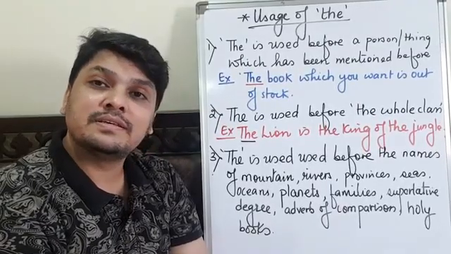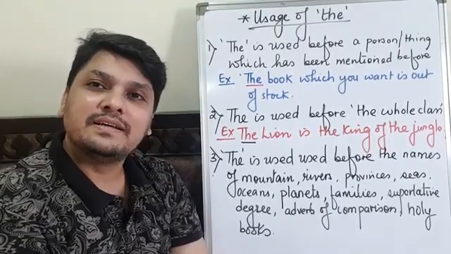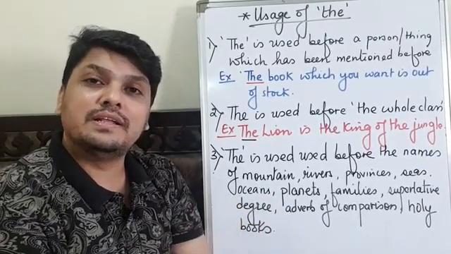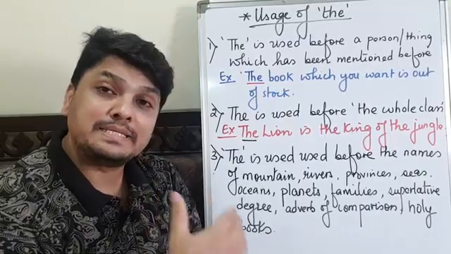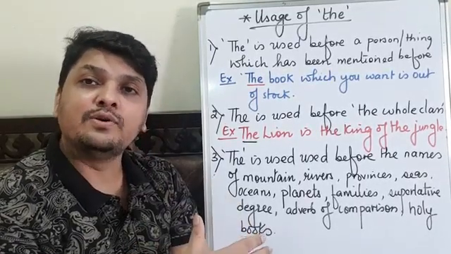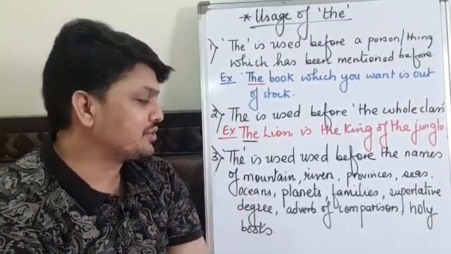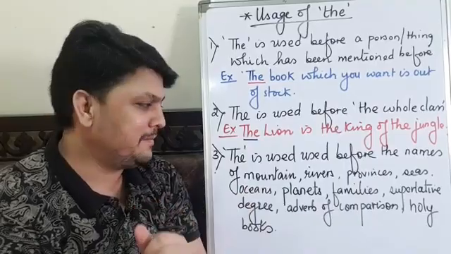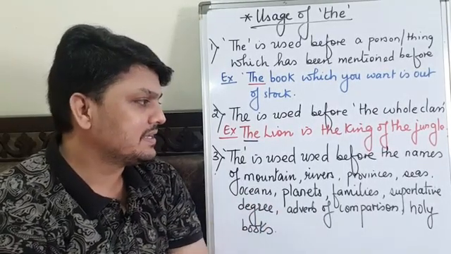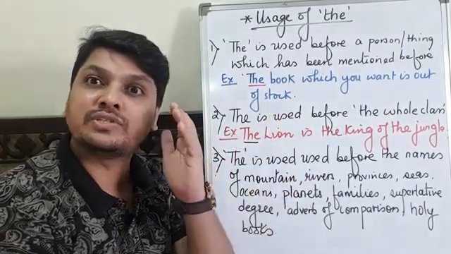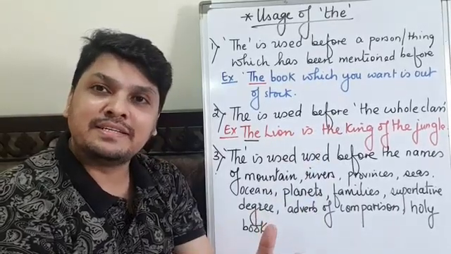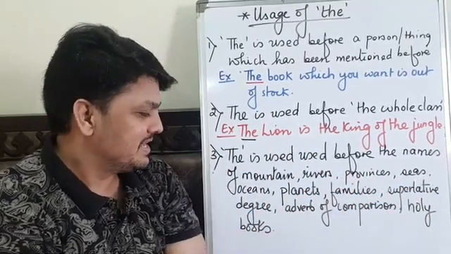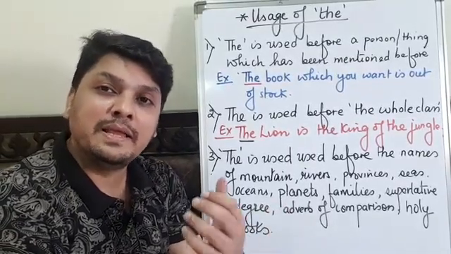the Yamuna; provinces: the Punjab, the Deccan Plateau; seas: the Arabian Sea, the Dead Sea, the Red Sea, the Mediterranean Sea; oceans: the Indian Ocean, the Atlantic Ocean, the Pacific Ocean; planets under universe: the universe, the sun, the moon, the Jupiter; families, as I said, the Oberoi, the Tatas; superlative degree: the tallest, the smartest, the most handsome; adverb of comparison: the sooner the better, the more you give, the more you will earn; holy books: the Quran, the Bhagavad Gita, the Bible.